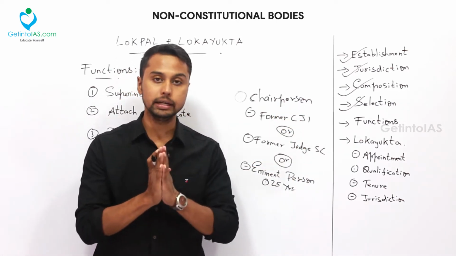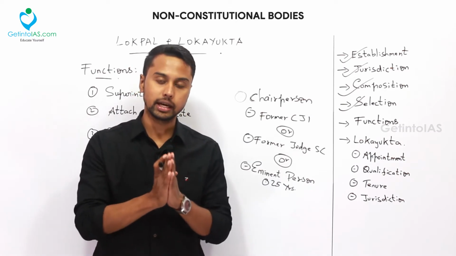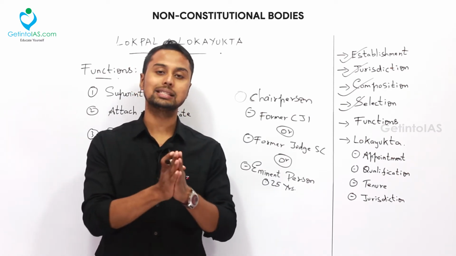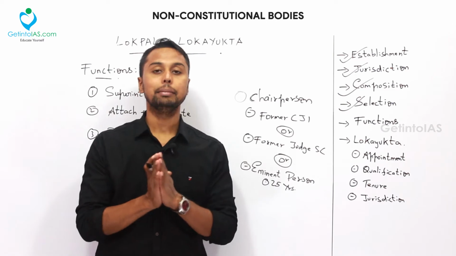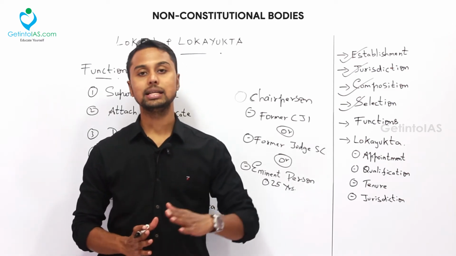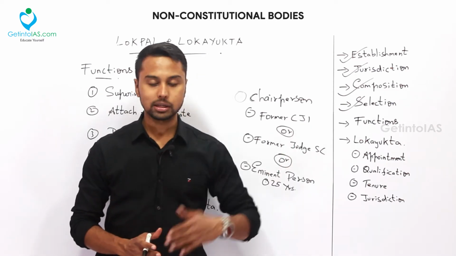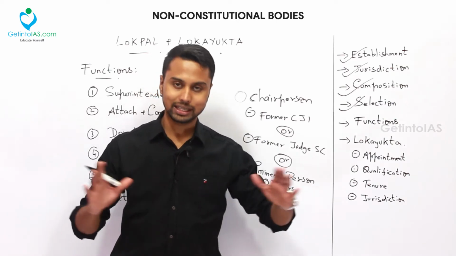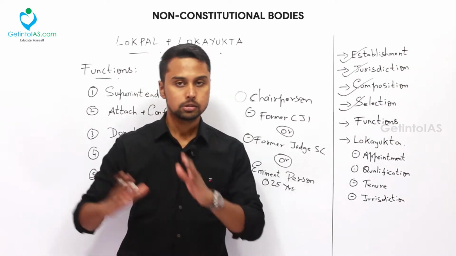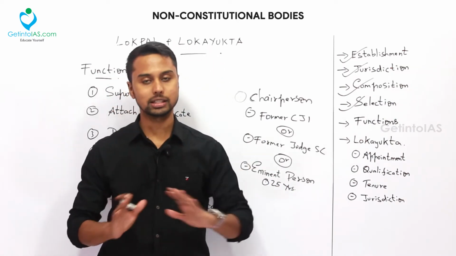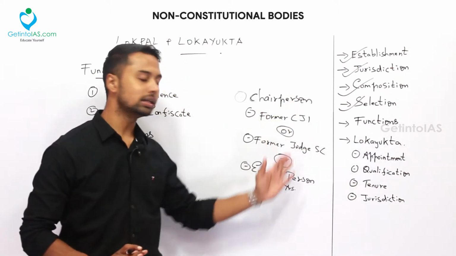He should either be an ex-CJI, Chief Justice of India, or an ex-judge of the Supreme Court, or an eminent person who has 25 years of experience in a public department related to anti-corruption and vigilance. So that is the eligibility for a chairperson. For members, we know 50% from the judiciary, that is the only condition. For the chairperson, this is the eligibility.